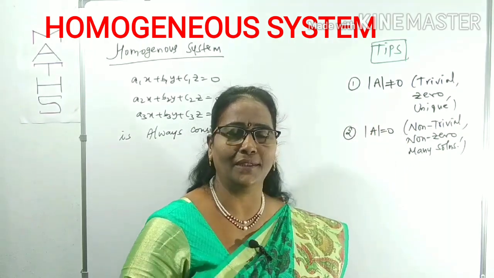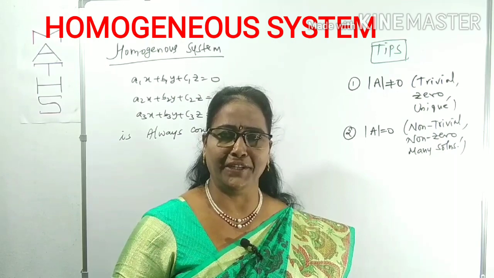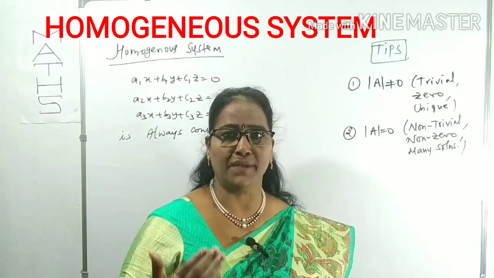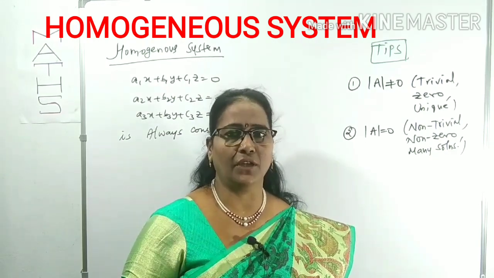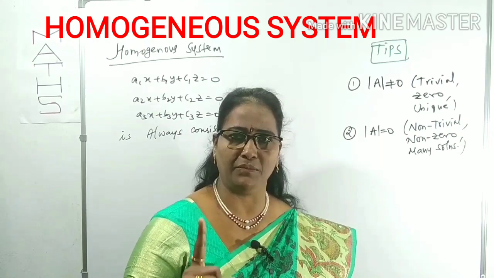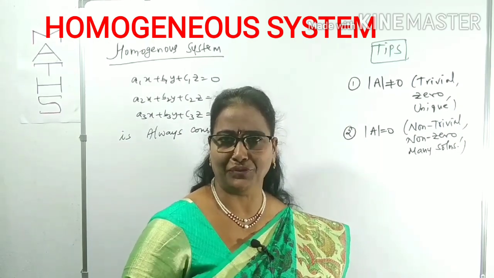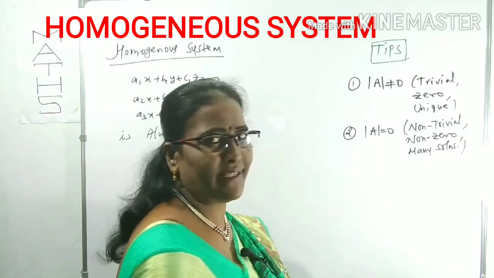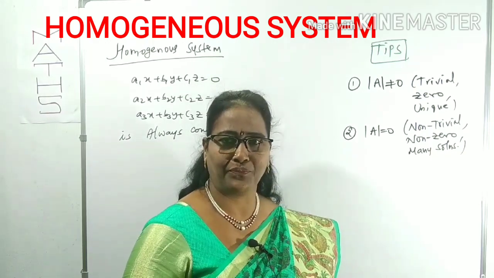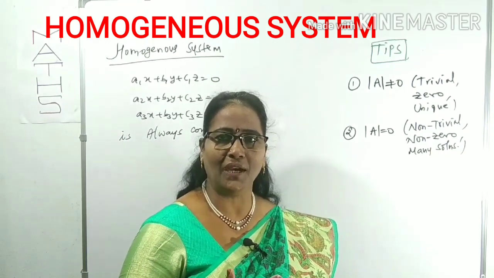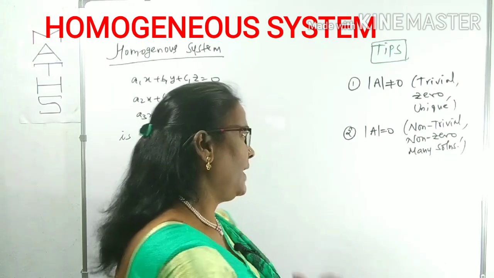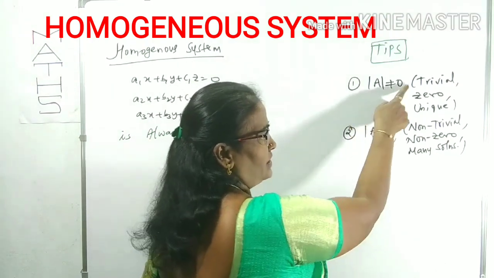You have to know the other alternate names also, as well as other symbols. You have to remember them, especially from an objective type point of view. Because he may frame the question in any name, that's why you have to know the alternate names. Clear? Now, if det A is not equal to 0, these are like this.